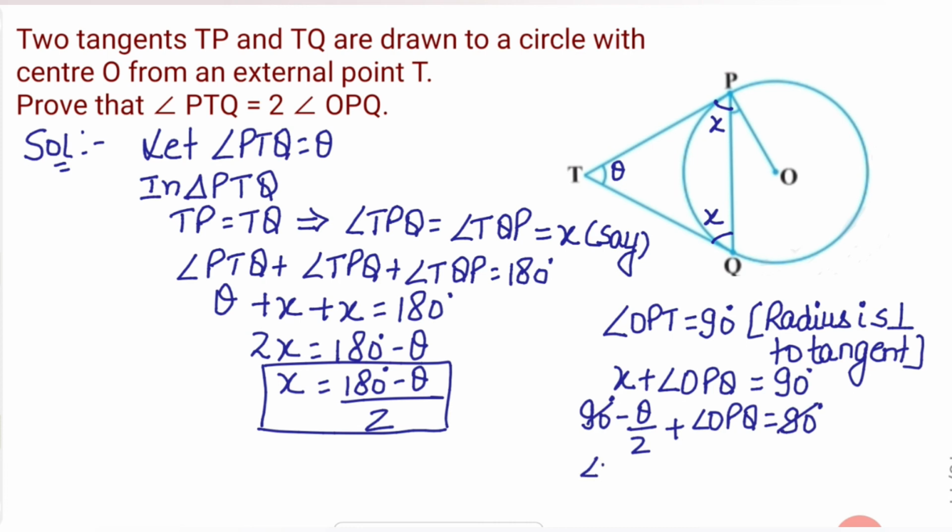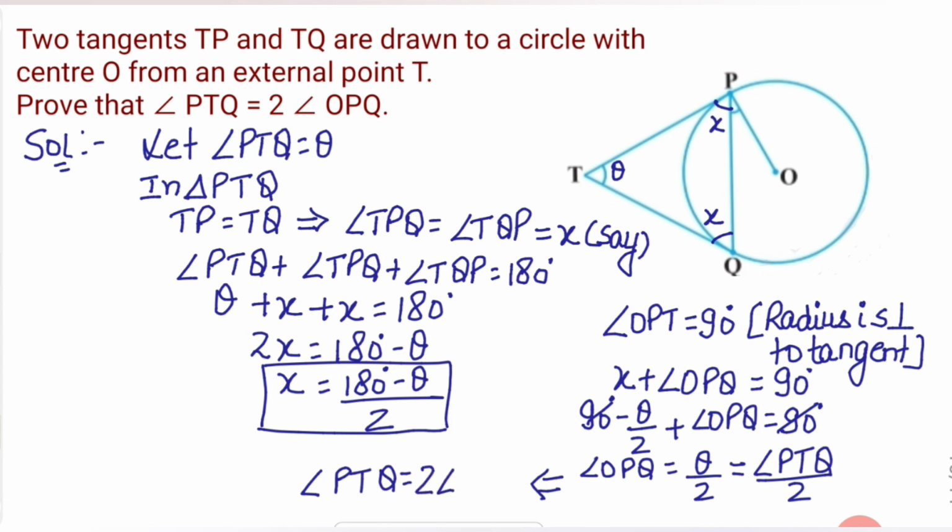Angle OPQ equals theta divided by 2, and the value of theta is angle PTQ, because we assumed angle PTQ to be theta. So angle OPQ equals angle PTQ by 2. From here I can clearly say that angle PTQ equals twice angle OPQ. So this result was to be proved, hence proved.